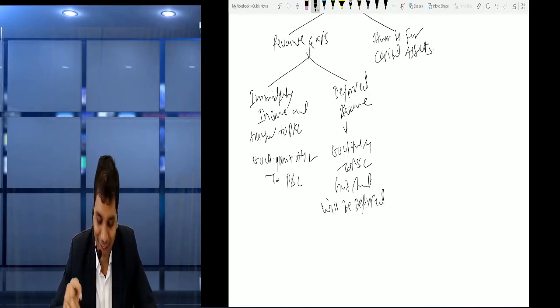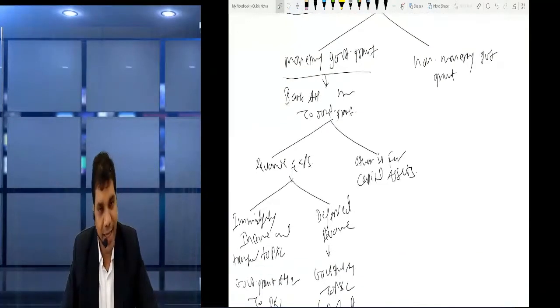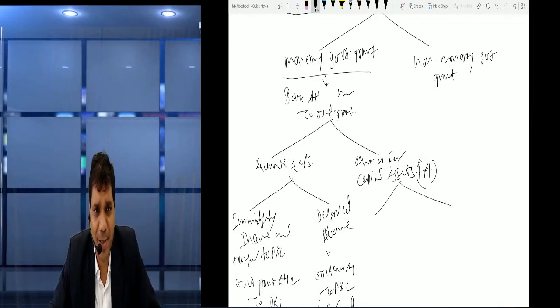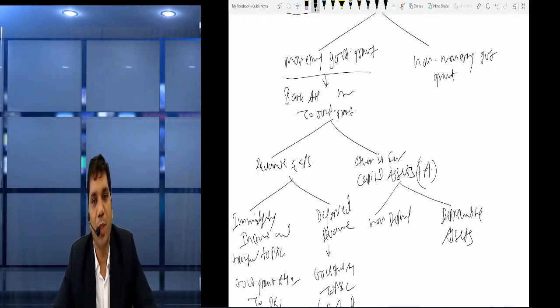Okay, fine. Now friends, if it is received in cash but used for capital assets, you should use the term fixed assets instead of capital assets. Now friends, fixed assets have two types. One is non-depreciable, second is depreciable. So we can use the grant for either non-depreciable or depreciable assets.